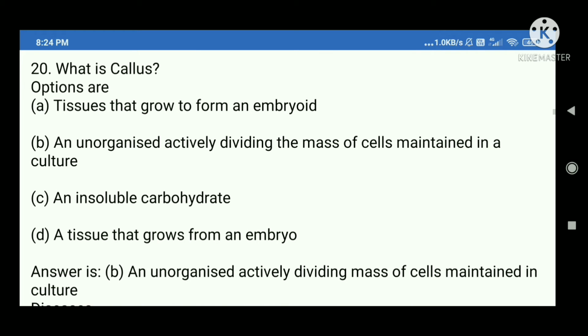20. What is callus? Options are A. Tissues that grow to form an embryoid. B. An unorganized actively dividing mass of cells maintained in a culture. C. An insoluble carbohydrate. D. A tissue that grows from an embryo. Answer is B. An unorganized actively dividing mass of cells maintained in culture.